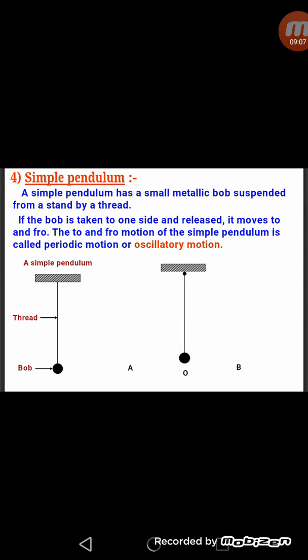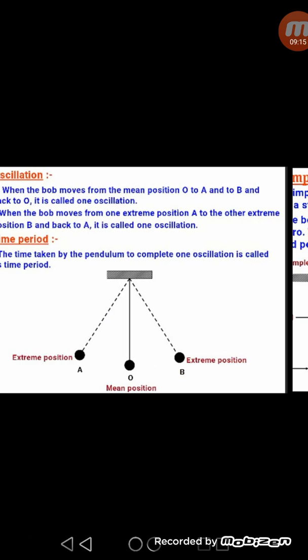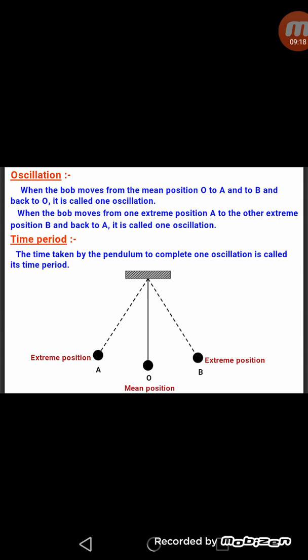This to and fro motion of a simple pendulum is called oscillatory motion or vibratory motion, or it is also called periodic motion. Now what is one oscillation, or one vibration? When the bob moves from the mean position O to A and to B and back to O, it is called one oscillation. In other words, when the bob, this metallic ball which is shown in black color, moves from one extreme position A to the other extreme position B and back to A, that is called one complete oscillation or vibration.